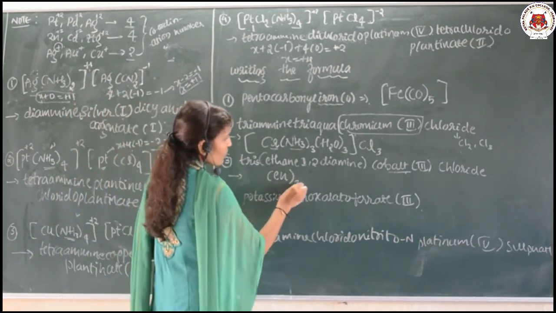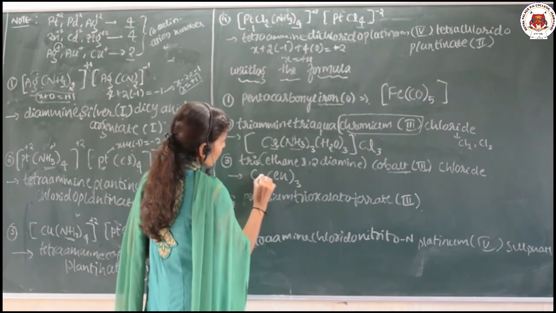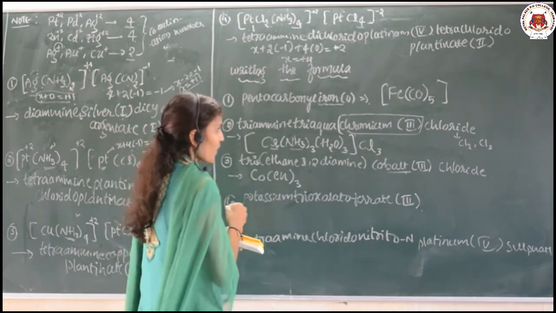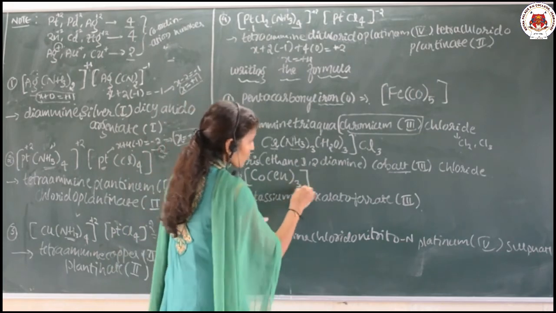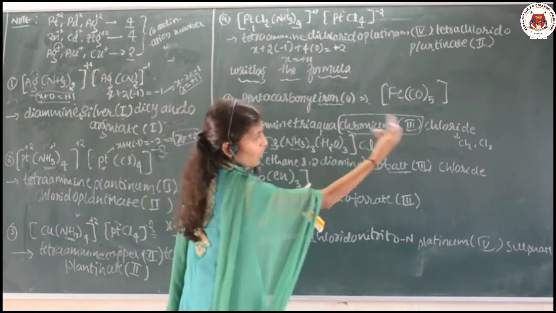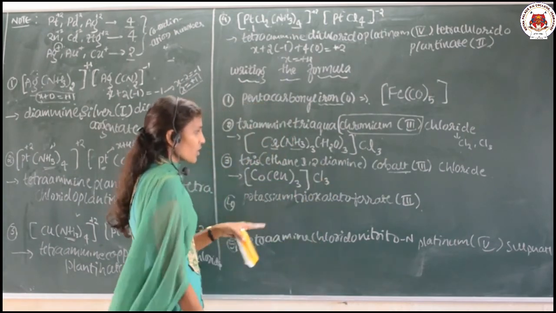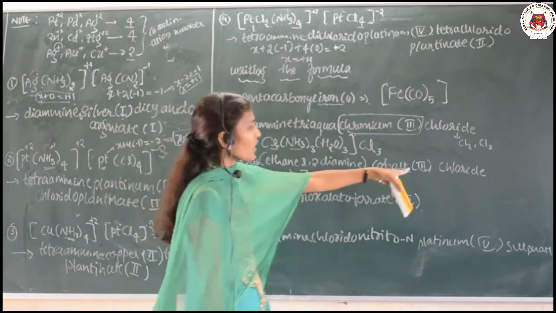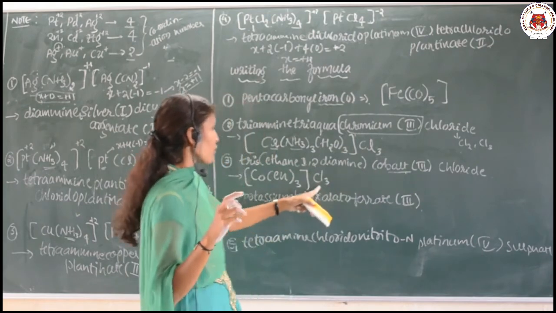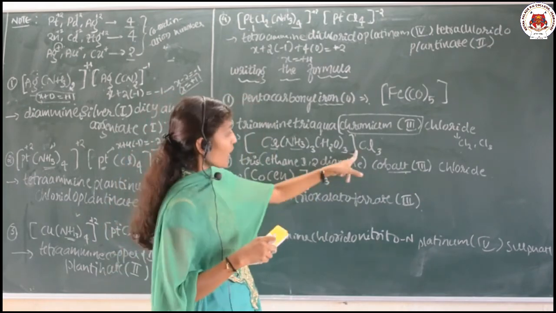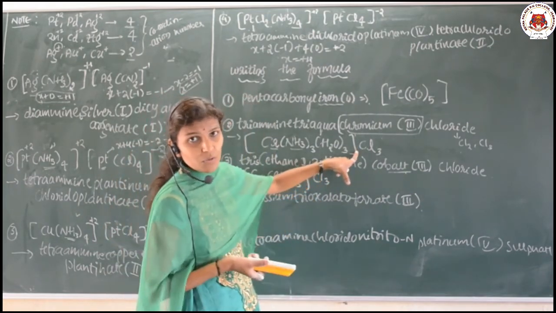So, 3 times. What is the central metal atom? Cobalt, that is Co, and then this is finished. Now, the coordination part is finished. What else is outside? Chloride. Again it will be 3 minus, because for cobalt, in order to get the +3 state, you should write here Cl3. Just now I have explained here why we have to take Cl3 only.